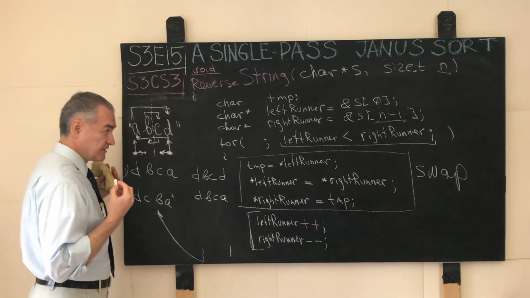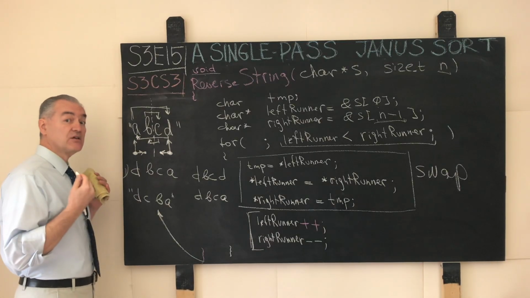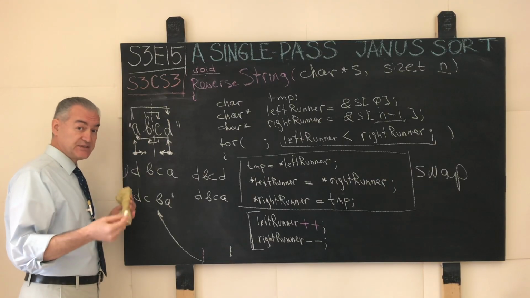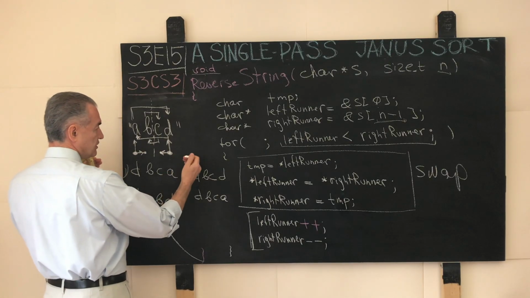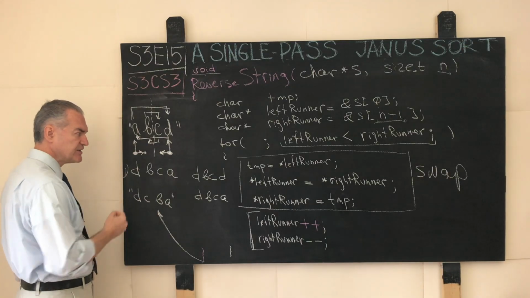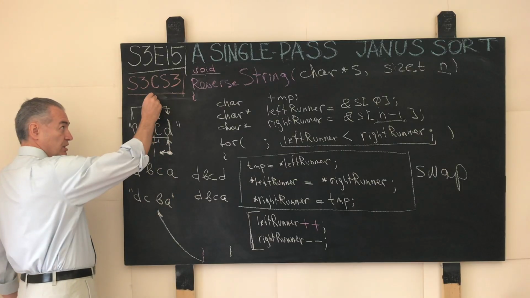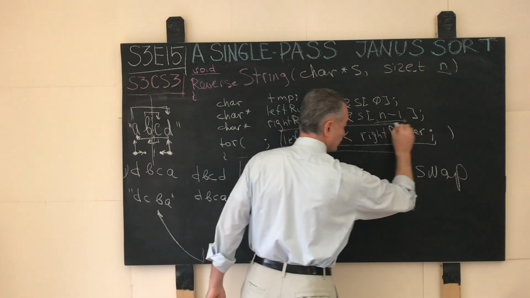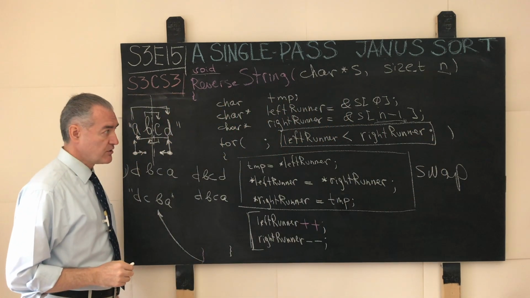But again, it is important to understand that the algorithmically beautiful idea that is reusable in several places, in several contexts, is to introduce two runners and to traverse the input container, in this case from two opposite directions towards each other. The runners will collide in the middle, and this collision in the middle is the condition for the termination of the algorithm. This is when the algorithm terminates.